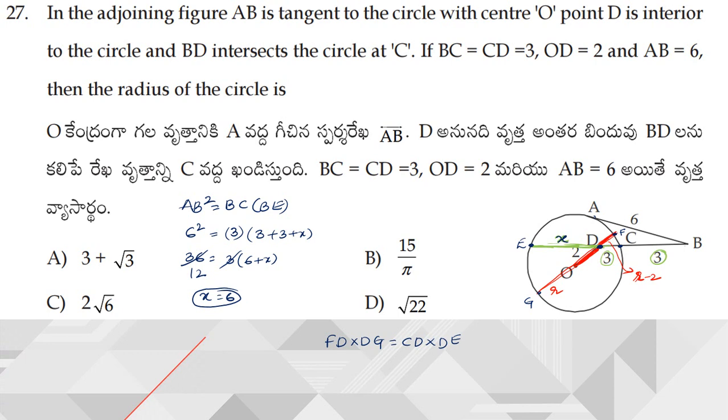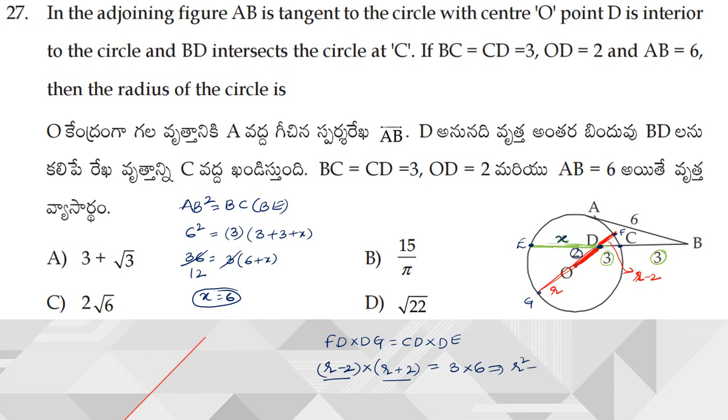Now what is FD here? FD we have already considered as R minus 2, into DG. DG means this length is 2 and this length is R, so I can write it as R plus 2, which is equal to CD. So CD is already 3, into DE. DE is nothing but X, which is 6 here. Now this is nothing but A plus B into A minus B.